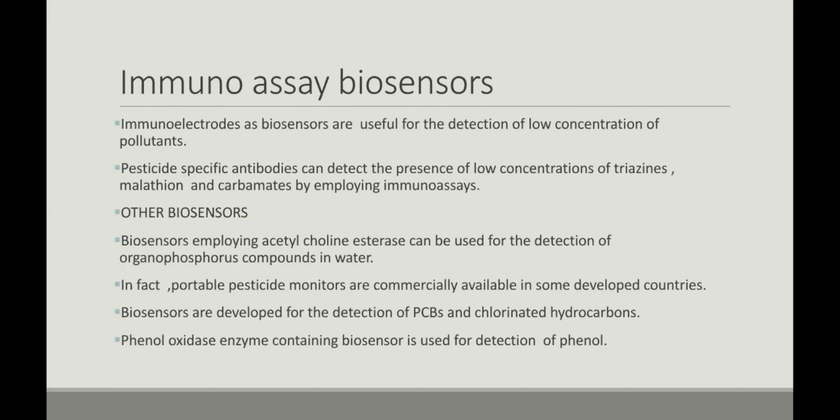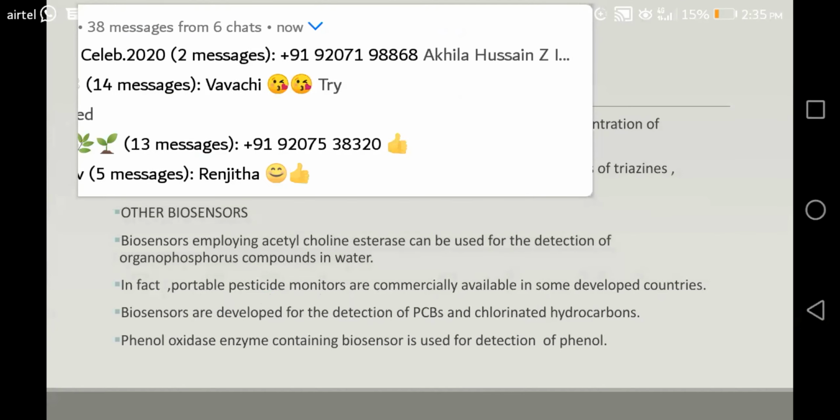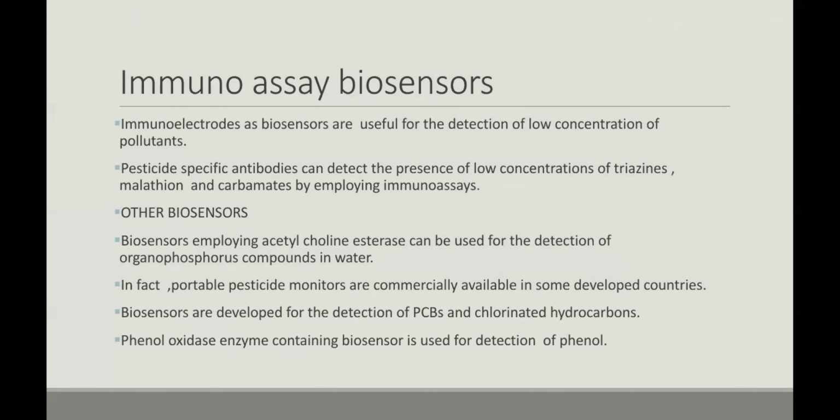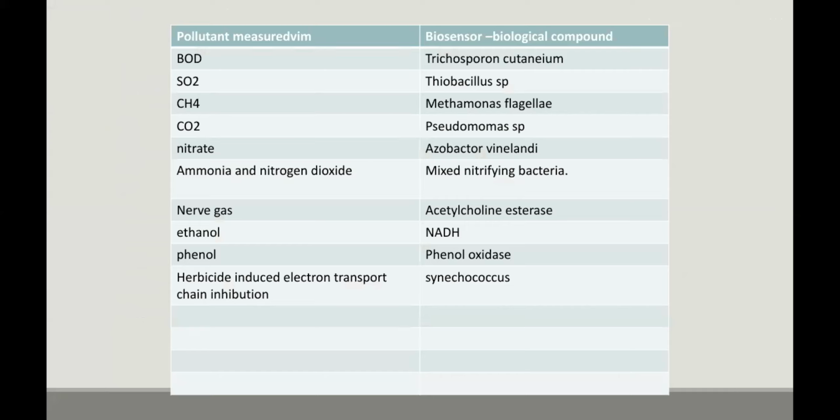Immunoassay biosensors are used for detecting the concentration of pollutants, and they can detect triazines, malathion, carbamates, etc. Acetylcholinesterase is used to detect organophosphorus compounds in water, and biosensors have also been developed for detecting PCBs and chlorinated hydrocarbons. Phenol oxidase is the enzyme used for the detection of phenol. So these are some pollutants and the biosensor biological compounds.